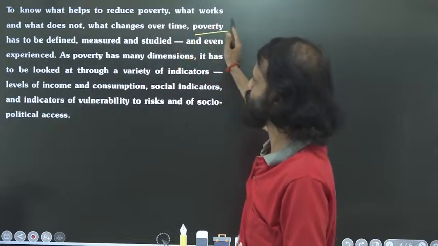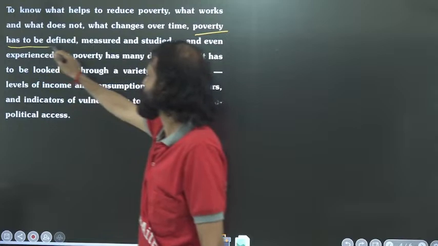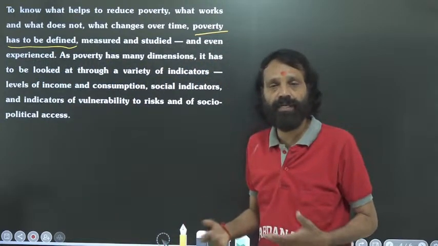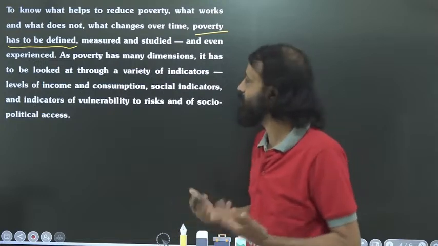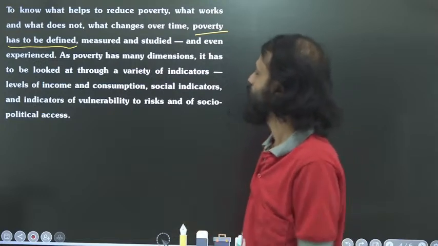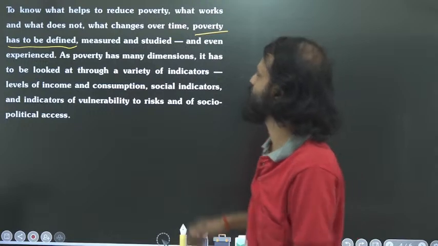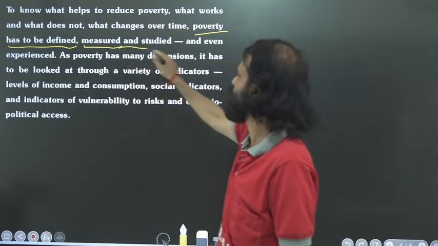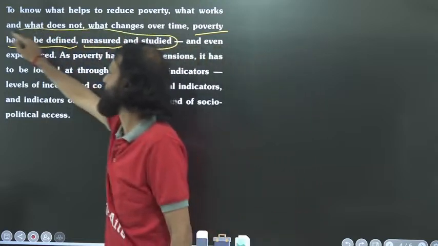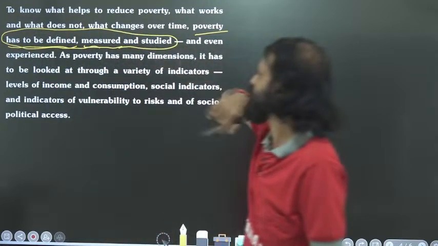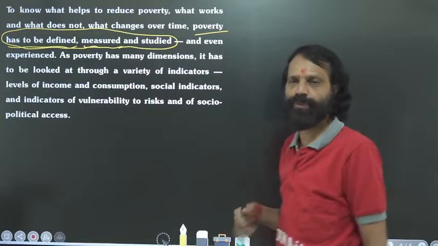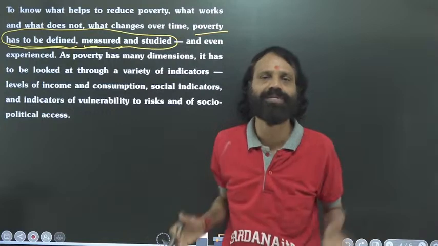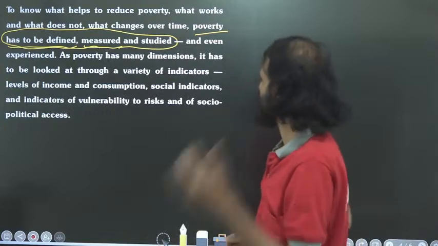Poverty has to be defined. It has to be defined when we do the study on it thoroughly. We have to understand what troubles we are facing and how to eradicate poverty. Then we wanted to measure poverty very well and study it. This means a very deep level of understanding we needed to develop, and we also wanted to find the proper solution for removing poverty from the society or from our country.